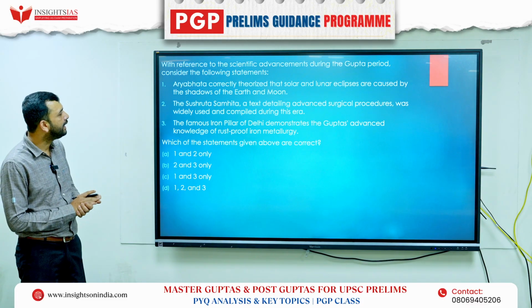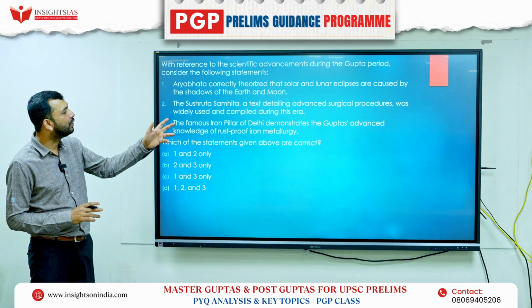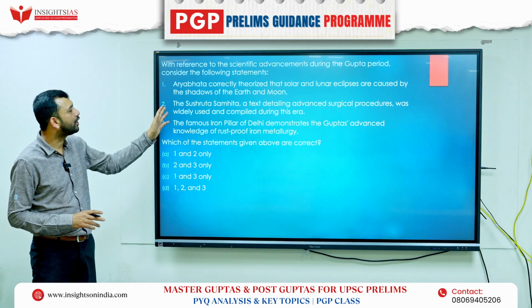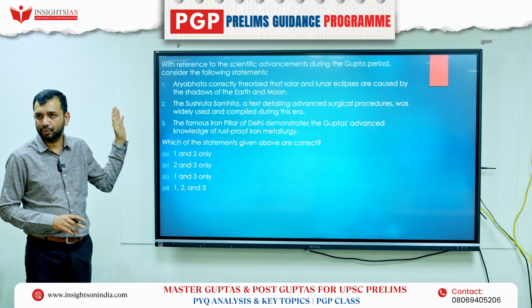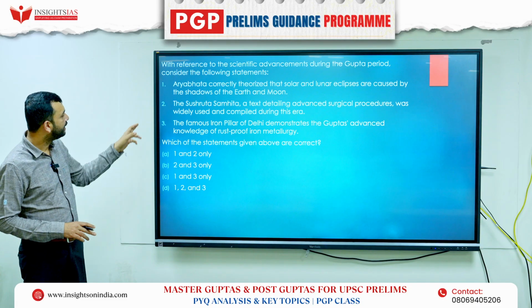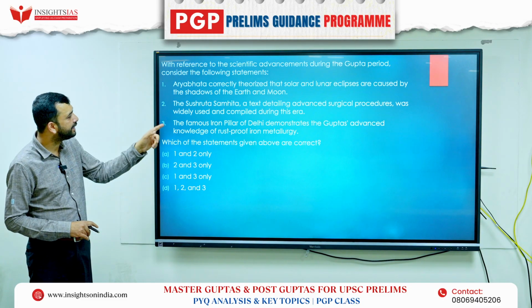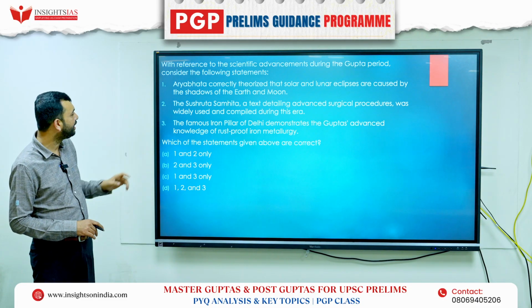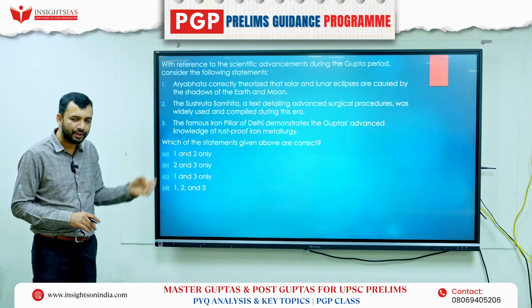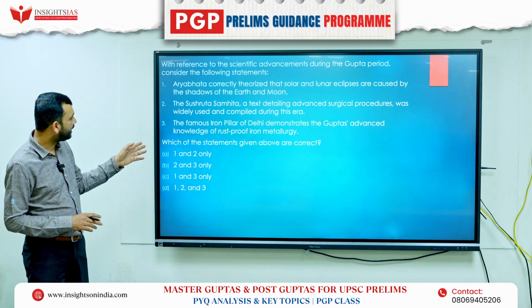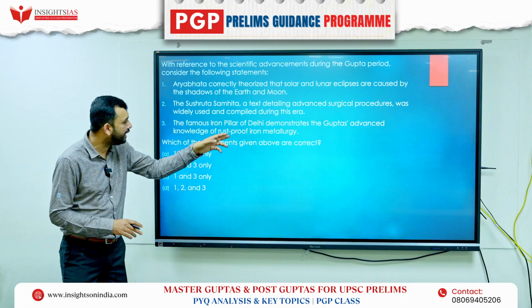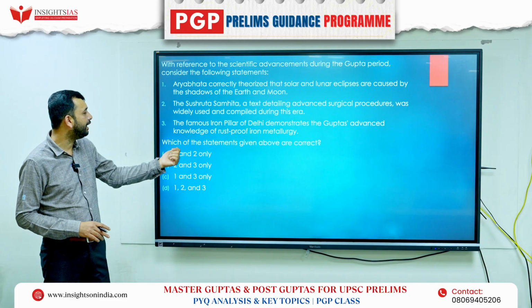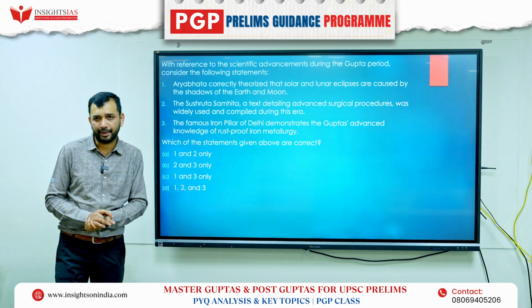Aryabhatta correctly theorized that solar and lunar eclipses are caused by shadows of the earth and moon. Second, the Sushruta Samhita, a text detailing advanced surgical procedures, was widely used and compiled during this era. Third, the famous iron pillar of Delhi demonstrates Gupta's advanced knowledge of rust-proof iron metallurgy.